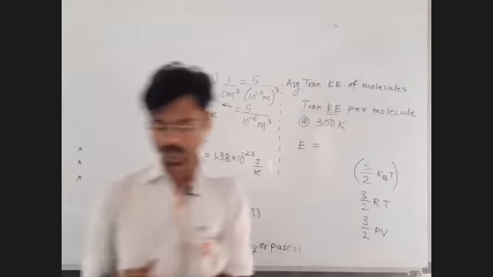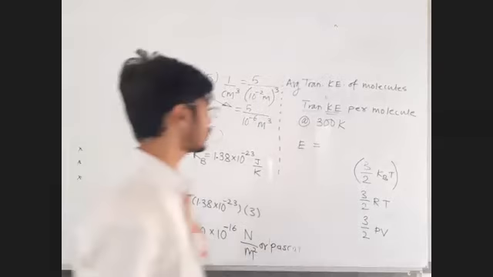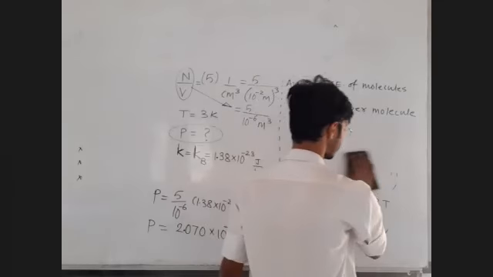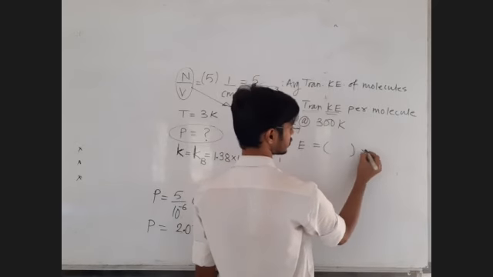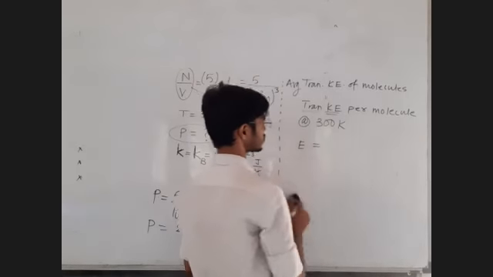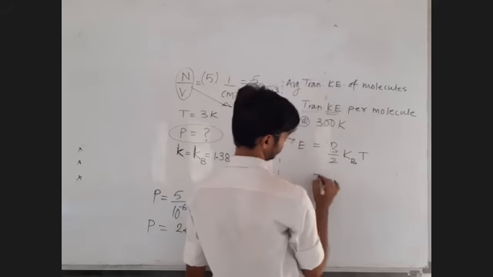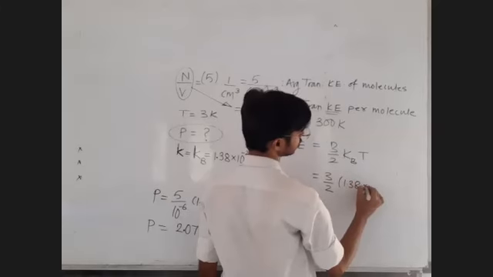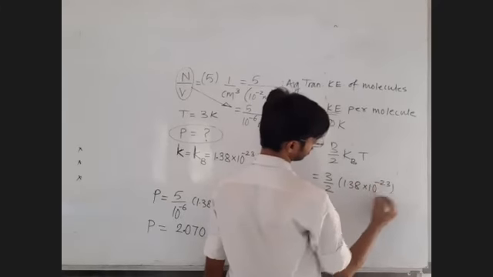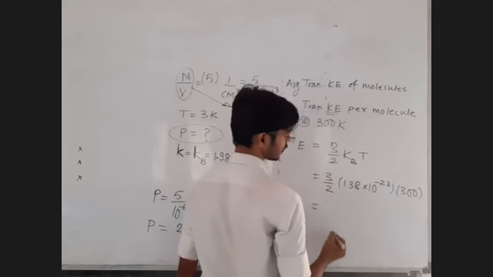Fine. So right now we need to use the equation 3 by 2 kBT. Now use the equation and tell me the final answer. I want the decimal point after the first non-zero digit. Let me write the formula first. It is 3 by 2 kB into T. So 3 by 2, what is kB? It is 1.38 into 10 to the power minus 23. The temperature given is 300. Do the calculation and tell me the number.